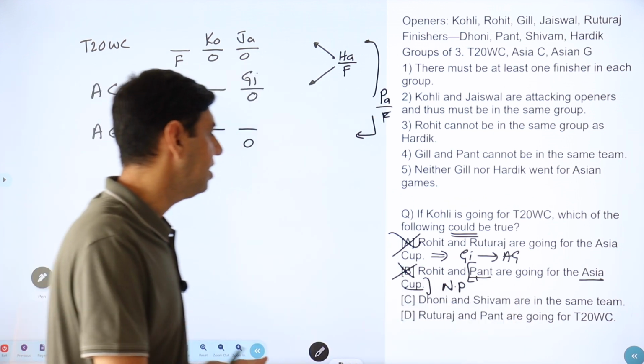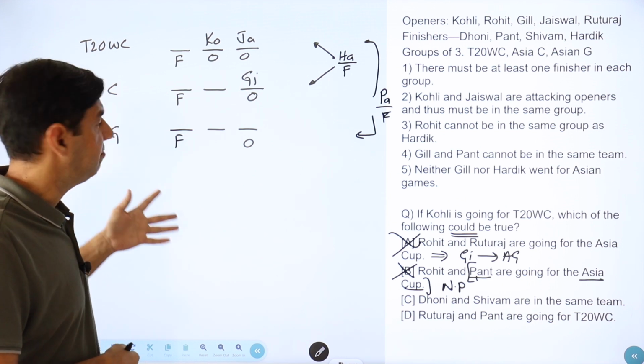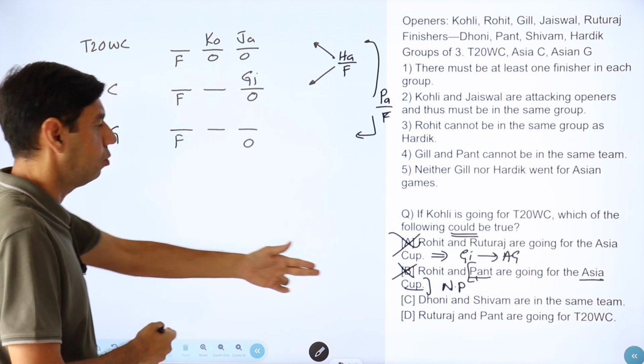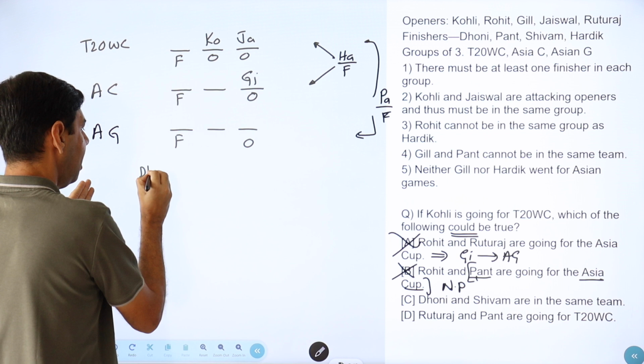Dhoni and Shivam are in the same team. With Dhoni and Shivam, we don't have any conditions. But Dhoni and Shivam, if you remember, both are on the left side.